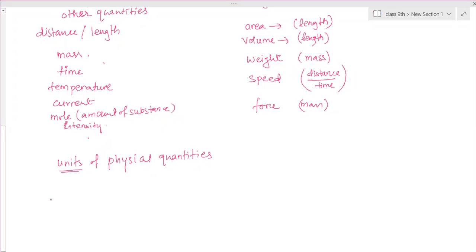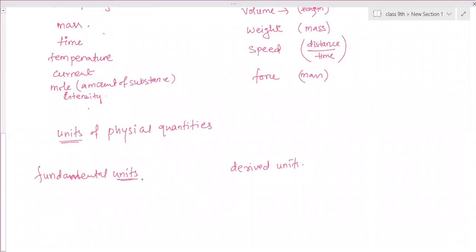Units are also called fundamental units and derived units. Fundamental units are those in which we measure any physical quantity.